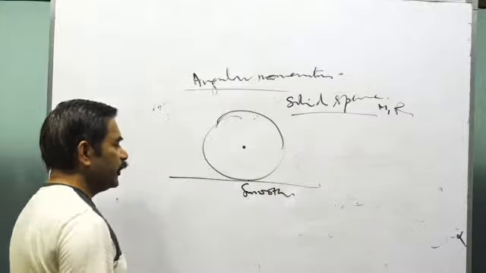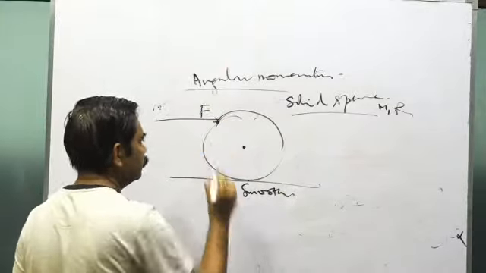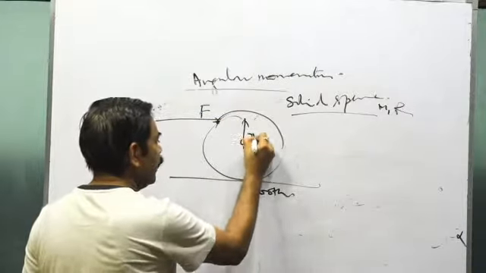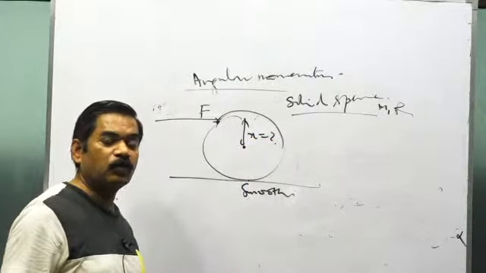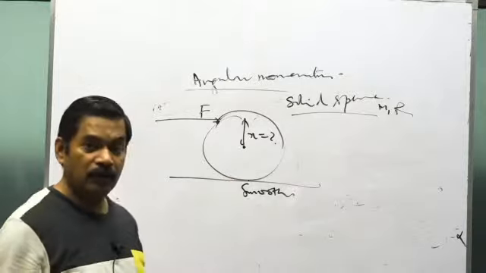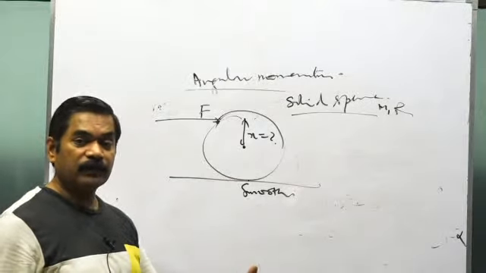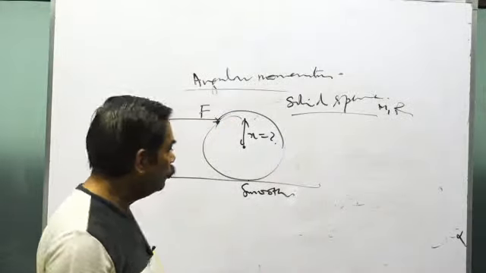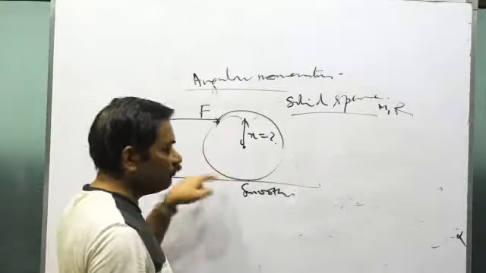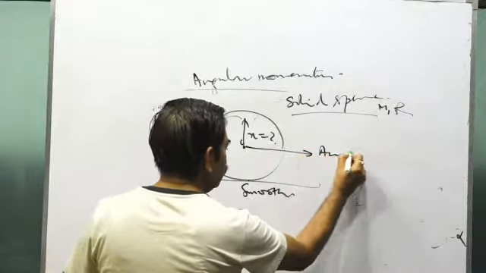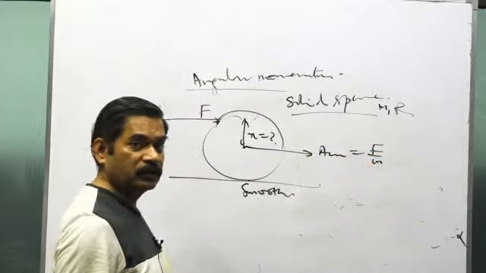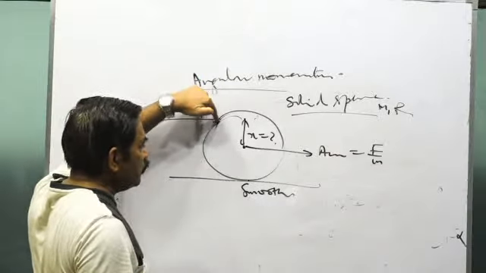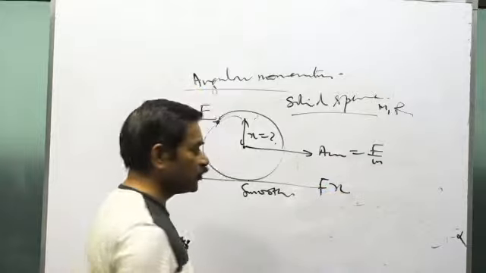And the examiner says that you apply force F somewhere at this point. They can ask you at what location the force must be applied so that the motion of the body is pure rolling from the beginning. There is no friction, there is no slipping, the motion is pure rolling. This is also all based upon the force and torque method. Because you are applying the force F, the acceleration of the center of mass will be F by m, as the surface is smooth. Now the torque of this force about this axis will be F into x. There is a torque tau.